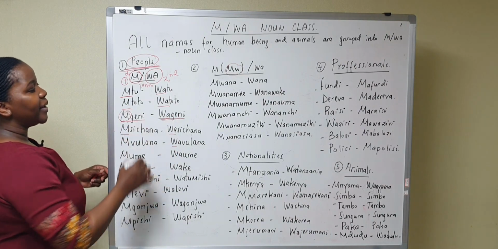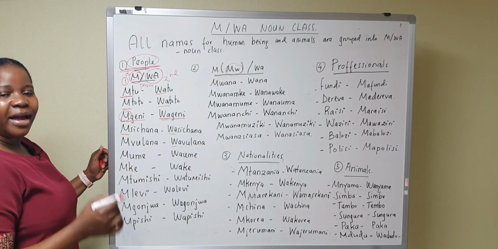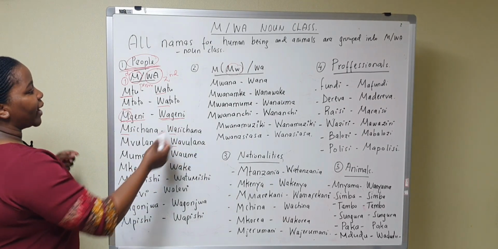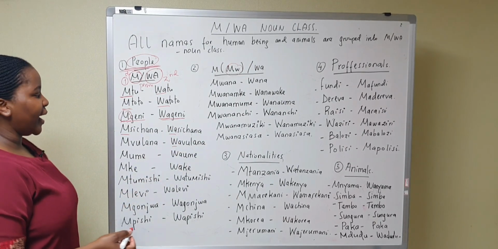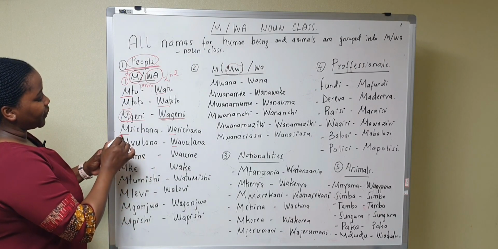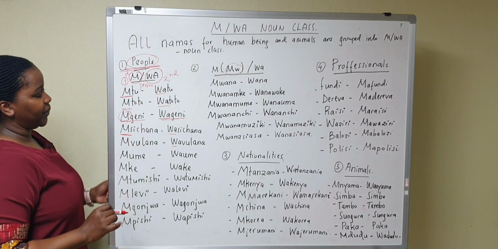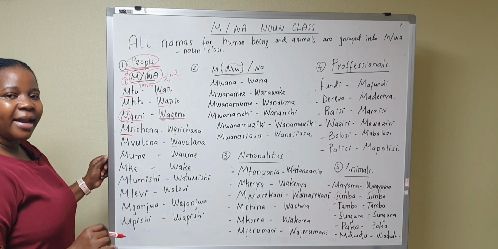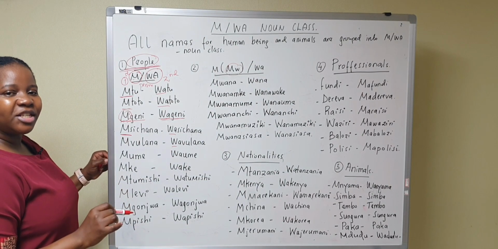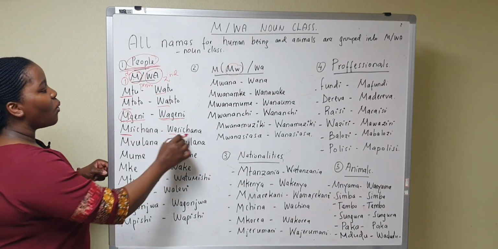So mgeni means a visitor, and wageni, visitors. Okay, very good. Msichana, a girl.